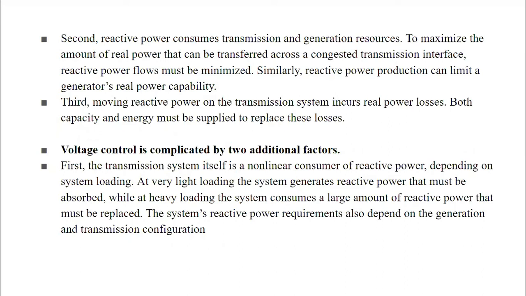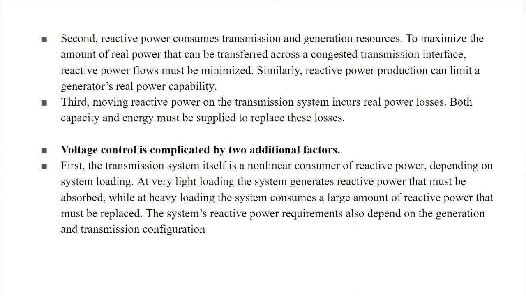Voltage control is complicated by some additional factors, and those factors are: first, the transmission system itself is a nonlinear consumer of reactive power. Depending on the system loading, at very light loading condition, the system generates reactive power that must be absorbed, while at very heavy loading, the system consumes a large amount of reactive power that must be replaced.